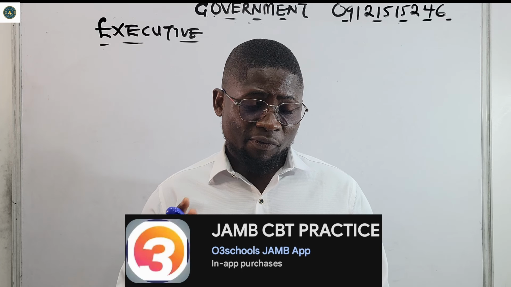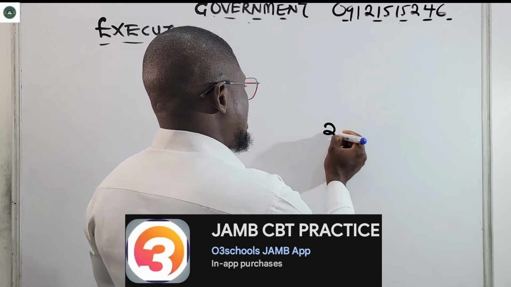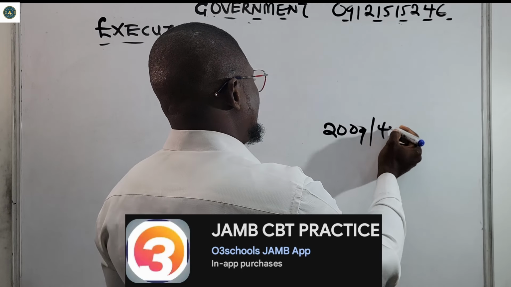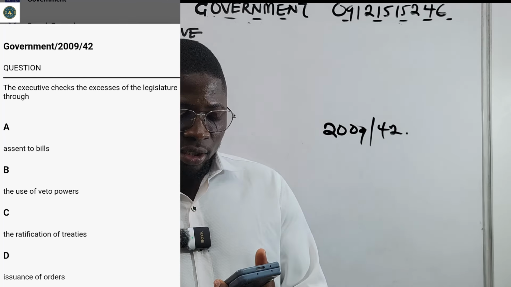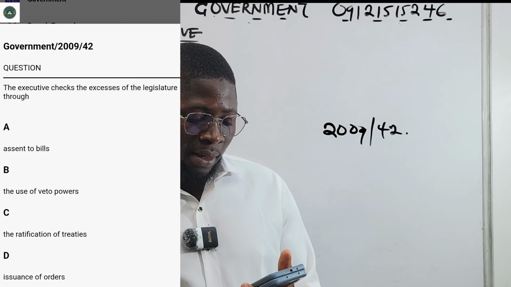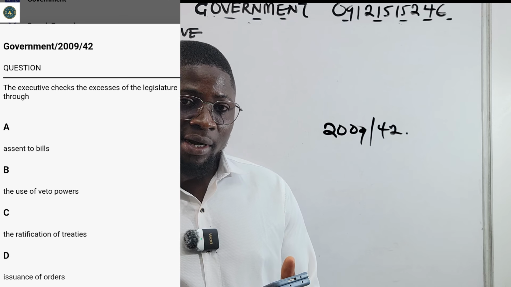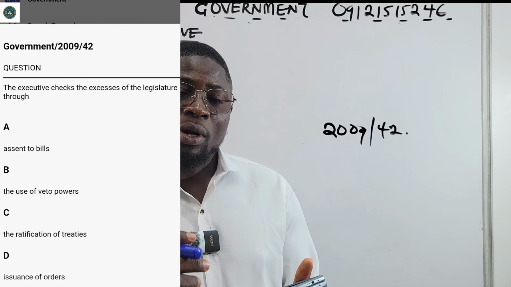Before we talk about the app, let us see a past question from the JAMB app. This is a 2009 question, number 42. It says here that the executive checks the excesses of the legislature through: A, assent to bills; B, the use of veto powers; C, the ratification of treaties; D, the issuance of orders.